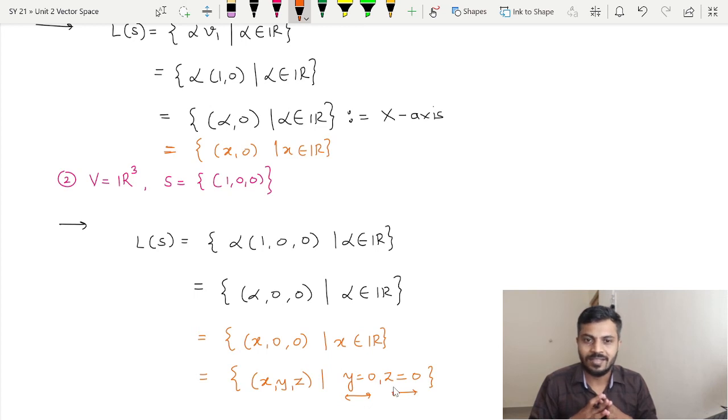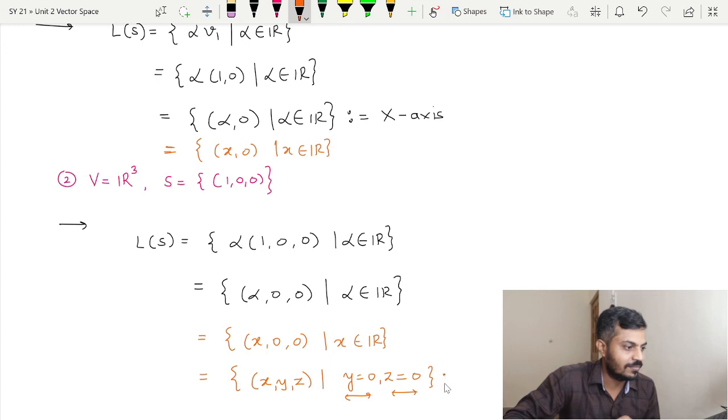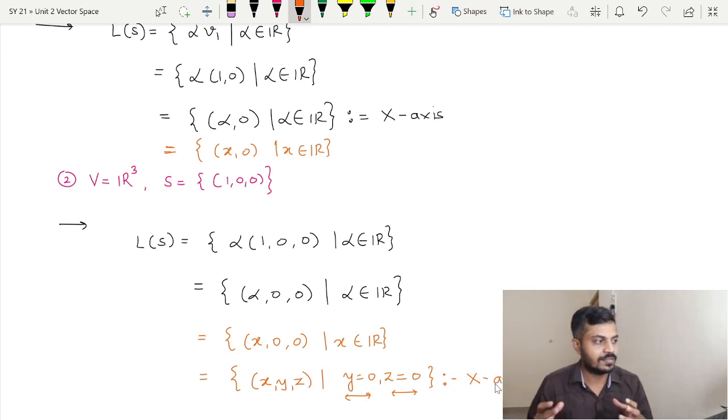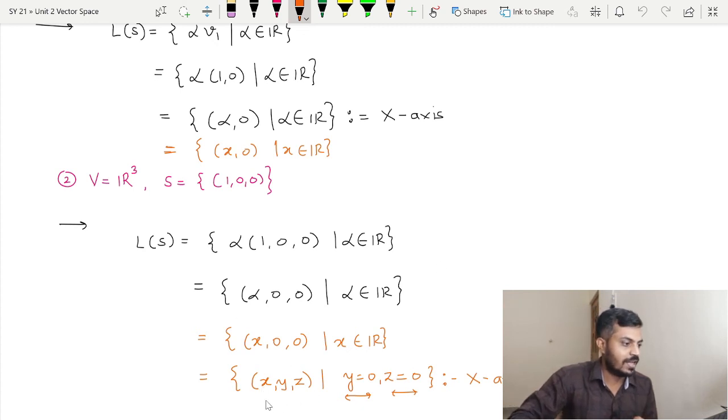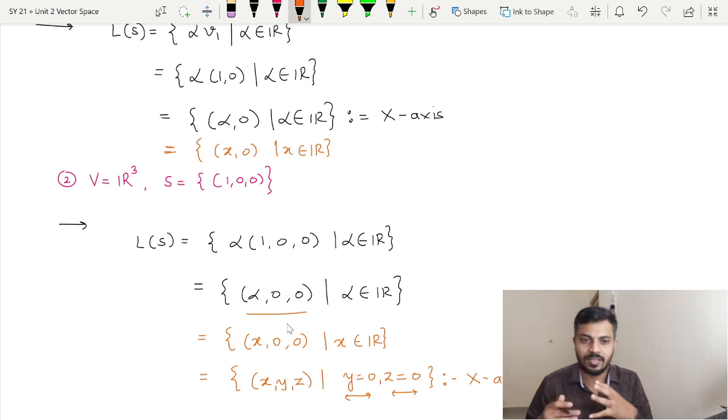Yeah, it is a line, right? So this is again a line, and in fact it is nothing but the x-axis once again, but in this case it is the x-axis in R3. As you can see, there are 3 coordinates involved, and in the example previous to this we were having the x-axis, but it was in R2.